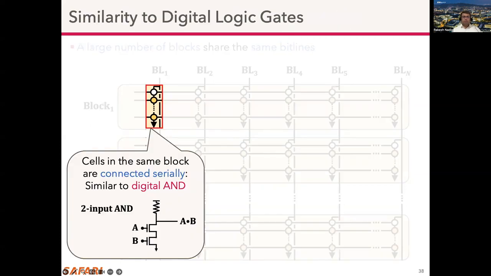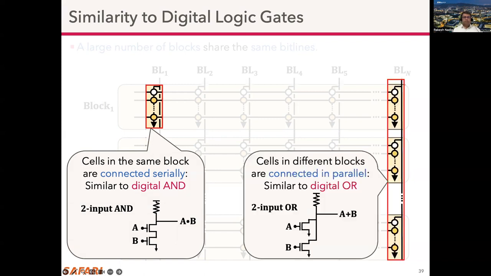So our key observation is that if we look at a NAND flash string, the cells are connected serially, and this is similar to the digital AND logic. And if we look at multiple NAND flash strings connected to the same bit line, we can consider that they are connected in parallel, and this is similar to digital OR logic.